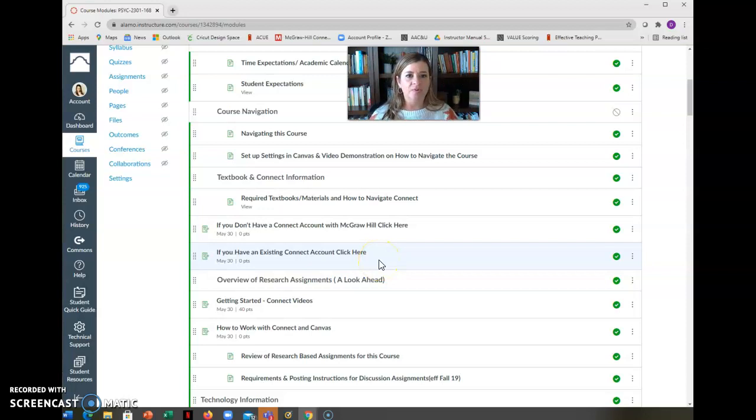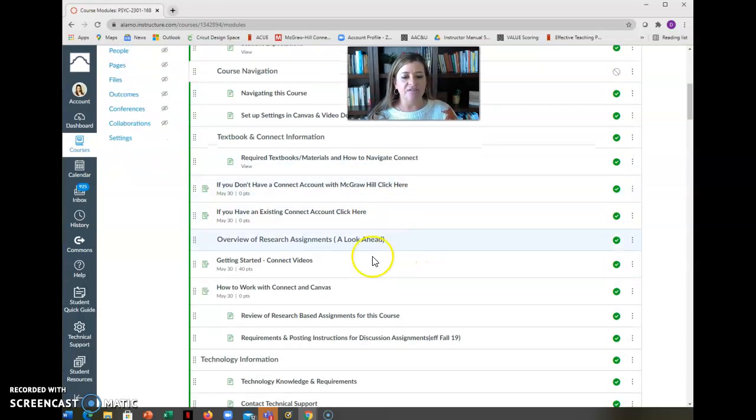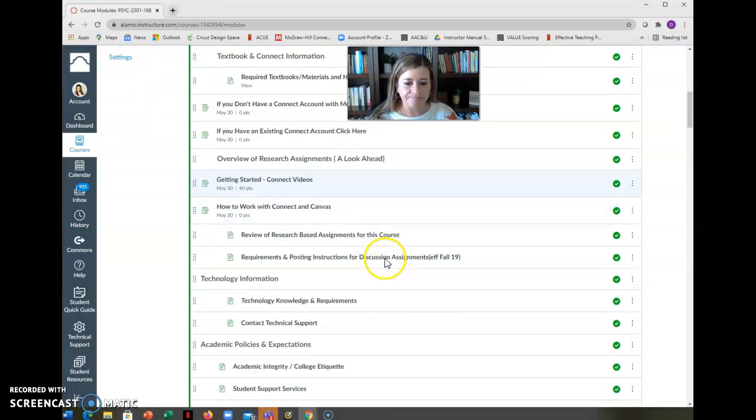Then it will prompt you and walk you through what you need to set up to get your book, as well as to be able to launch your assignments. So follow those prompts. There are also videos on Connect to help you understand if you're running into trouble getting it connected. There's a 1-800 number also, and of course you can reach out to me.